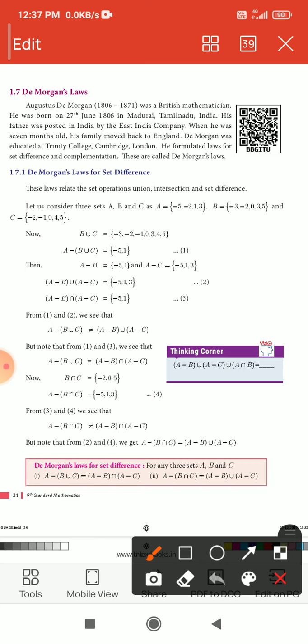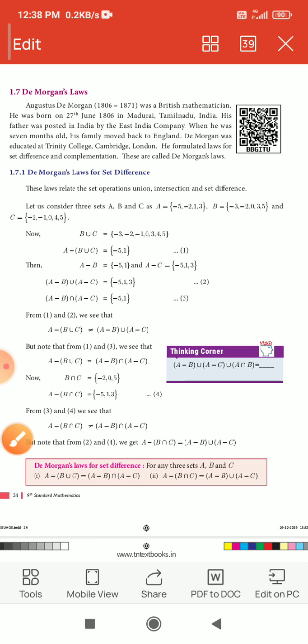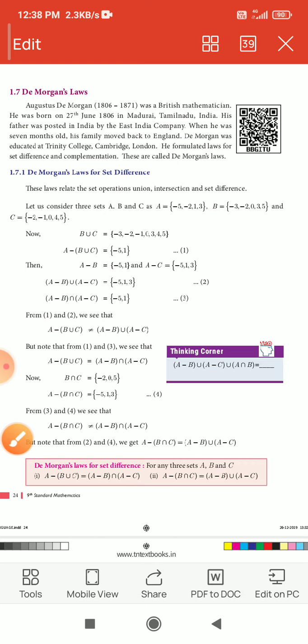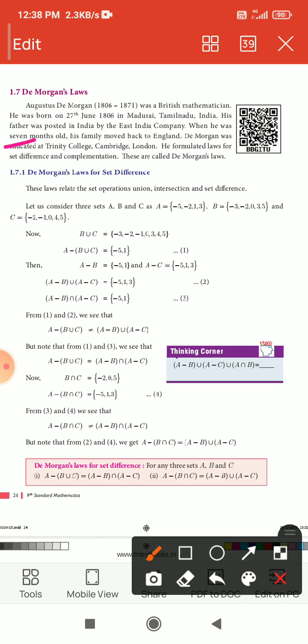So, his full name is Augustus De Morgan. His period is given here. He is a British mathematician. He was born on 27th June 1806 in Madurai, Tamil Nadu, India. His father was posted in India by the East India Company. When he was 7 months old, his family moved back to England.